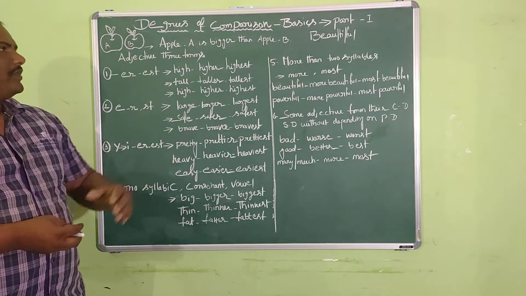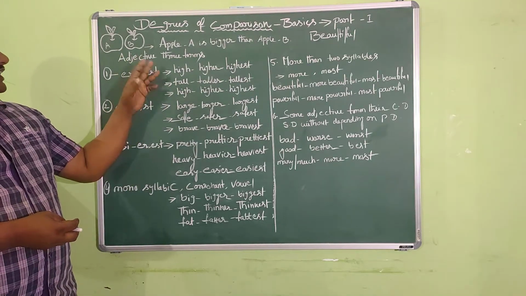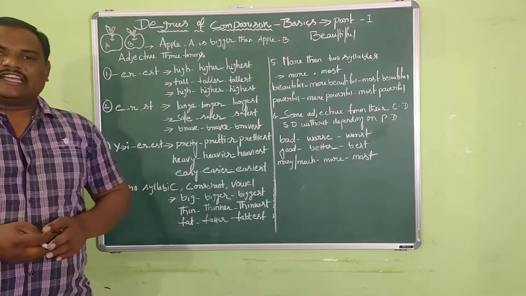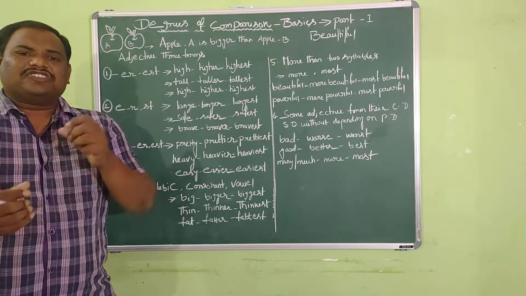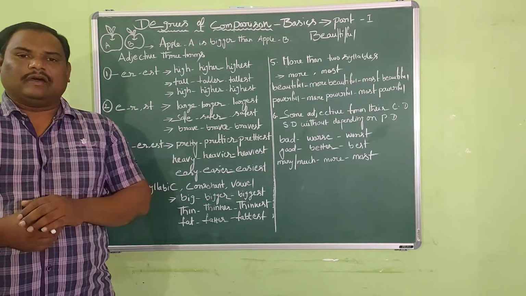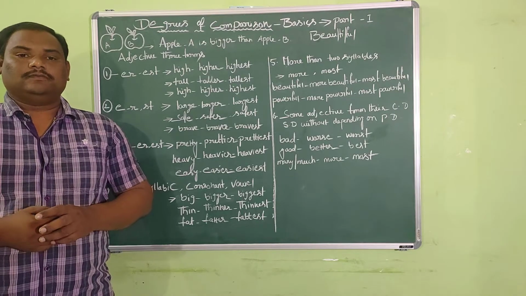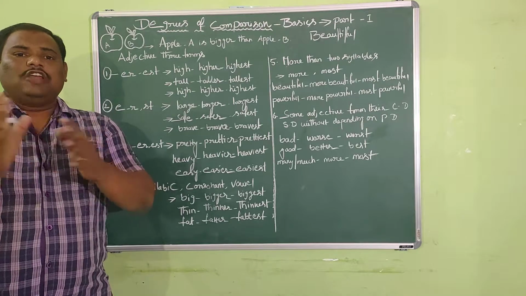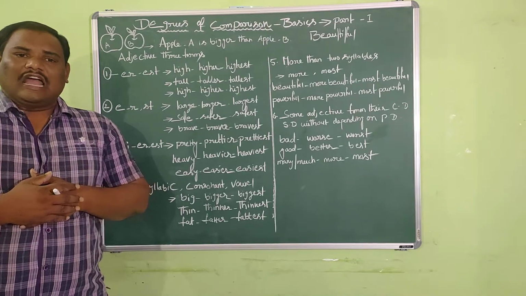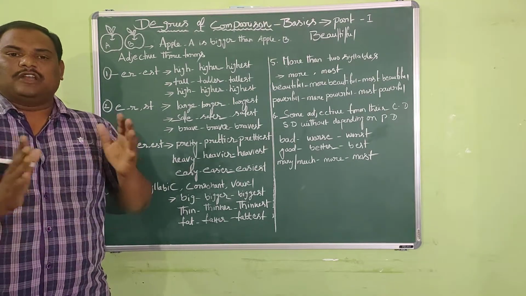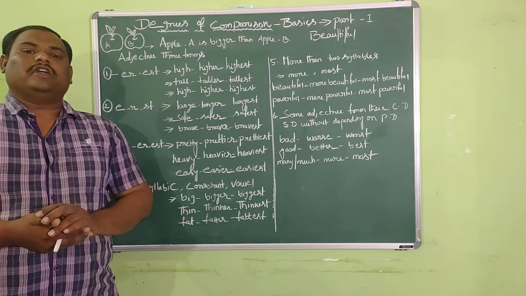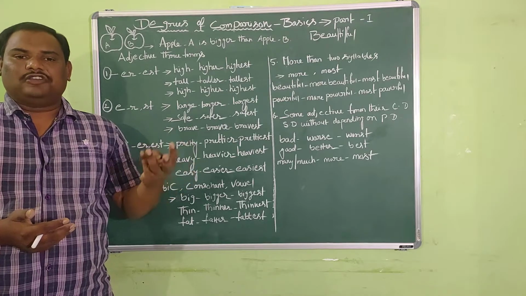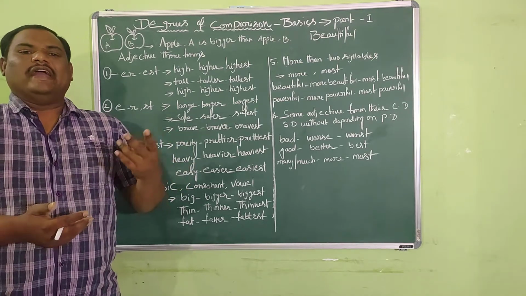Now keep it aside. Let us come to the next level, adjective and three forms. So why do we require the explanation of the adjective? Because adjective is a very essential part in degrees of comparison and it plays a major role in it. So we should know the definition and the three forms of the adjectives. As we all know, adjective is a word which describes a noun or pronoun. It provides extra information about a noun or pronoun. And adjective can be divided into three categories: positive adjective, comparative adjective, and superlative adjective.